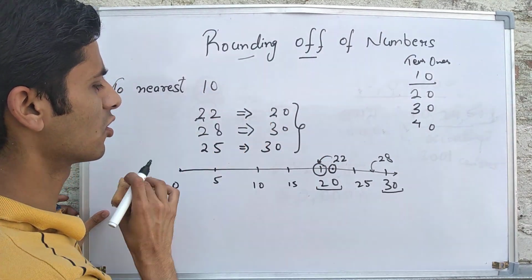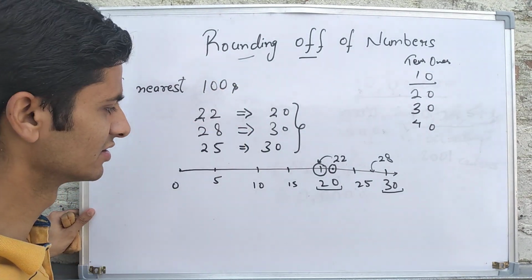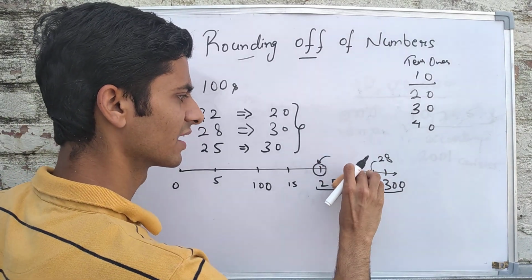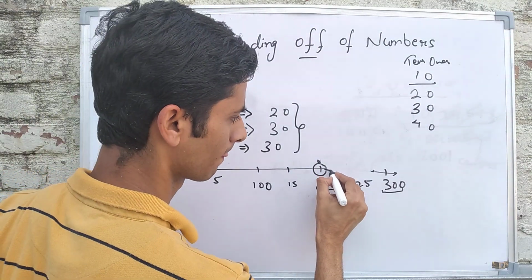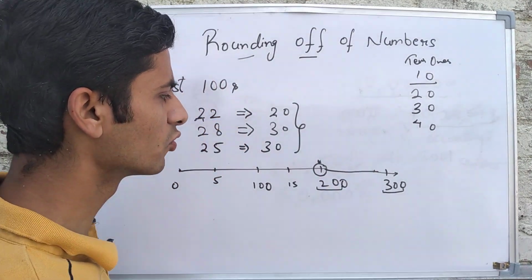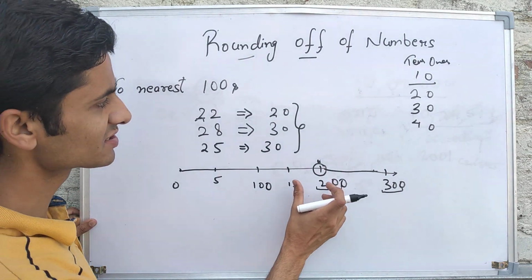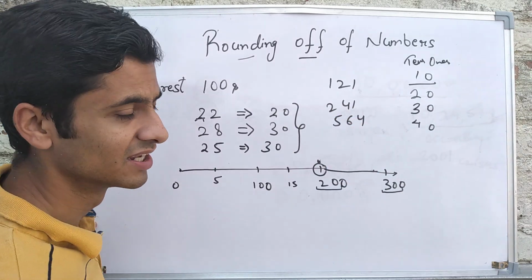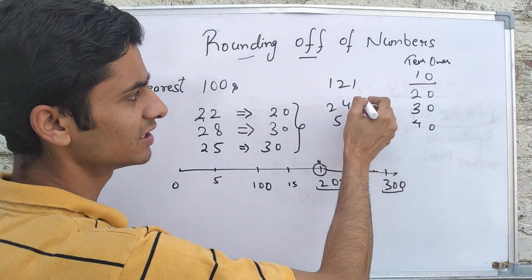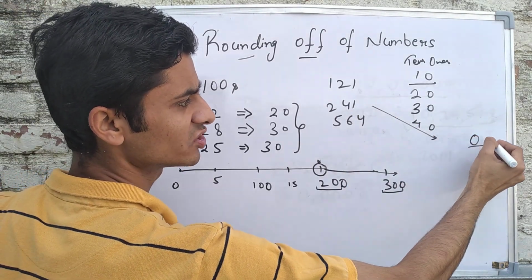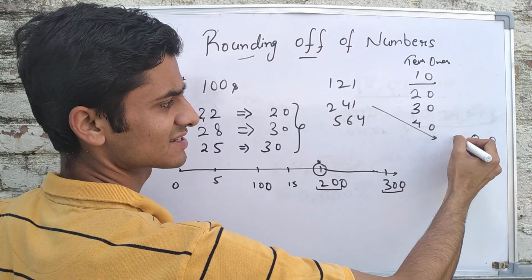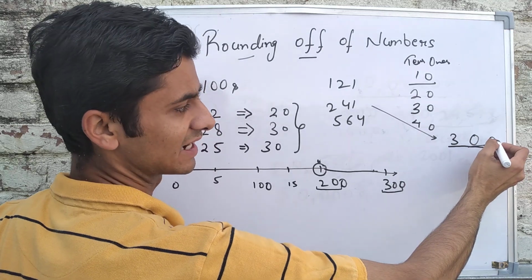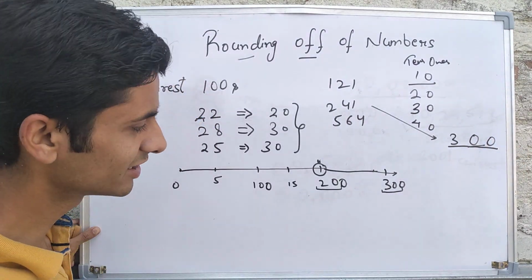If someone asks you to round off to the nearest hundreds, suppose this is 100, now 200, 300. Whatever number is given to you, 121, 241, 564, they want you to give the number in terms of hundreds. How many zeros in 100? Two zeros. The number may be 3, 4, any digits, but it would have two zeros at the end. So they ask you to give the answer in terms of hundreds.